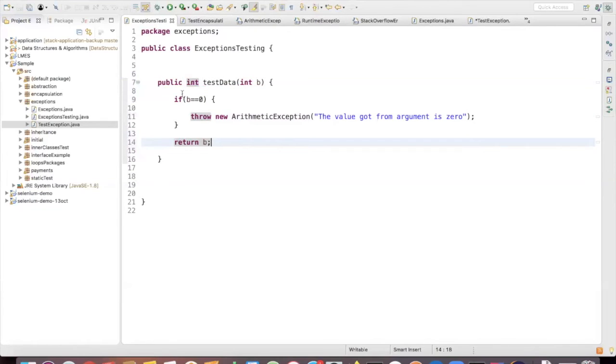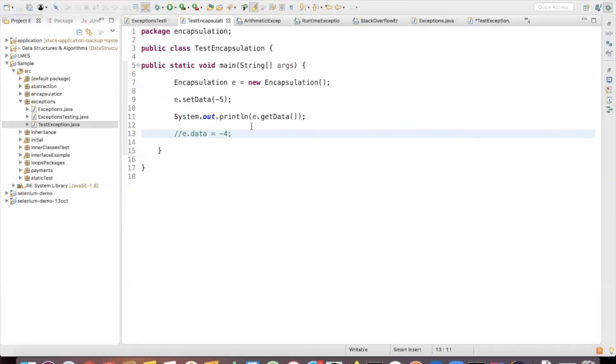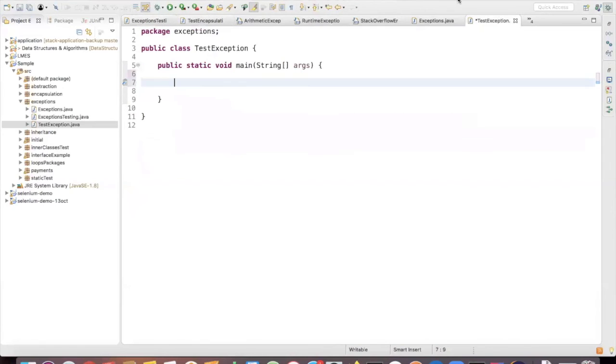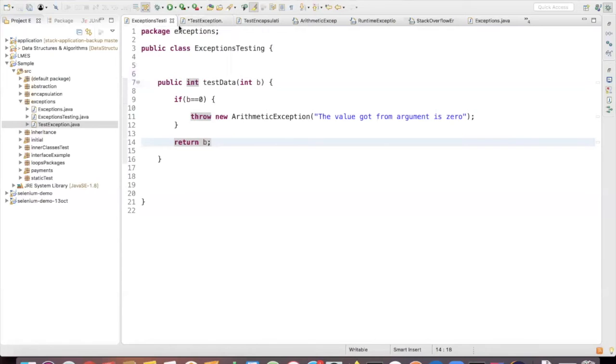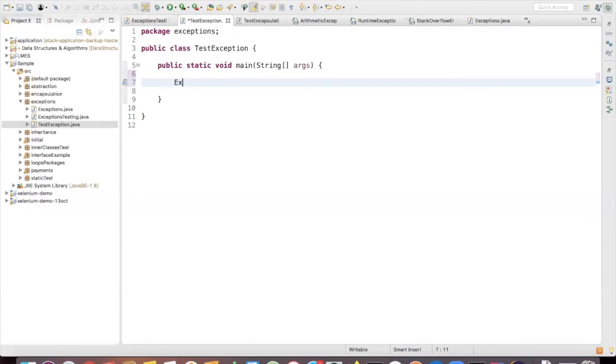So we don't have to necessarily declare that in the main method. I'm having this particular method called test data. I'm checking for this b, getting it as an argument. If b is equal to 0, then throw an arithmetic exception, or return b, right? So what we'll do, we'll try to test this from here. To test this, we have to create an object for this exception testing, right?